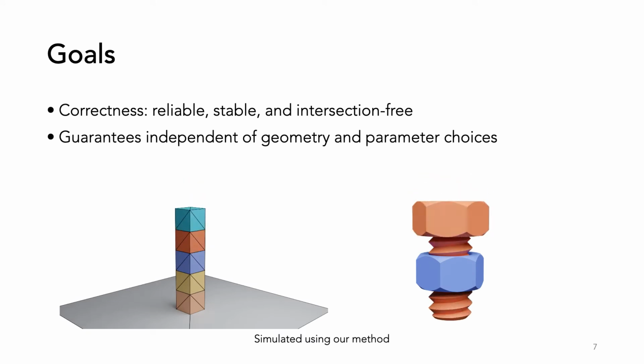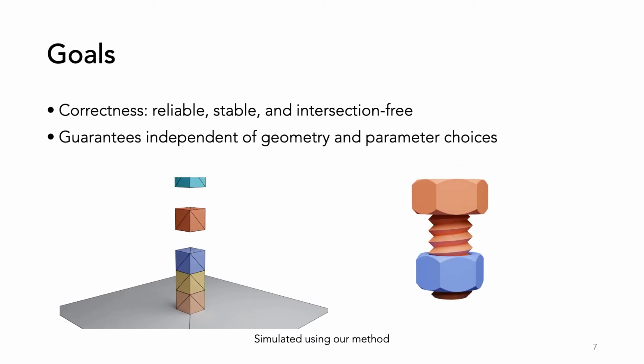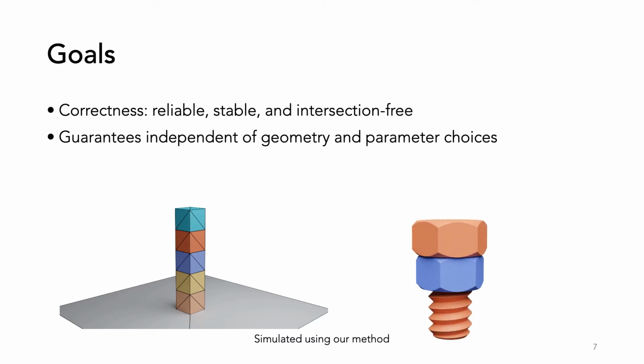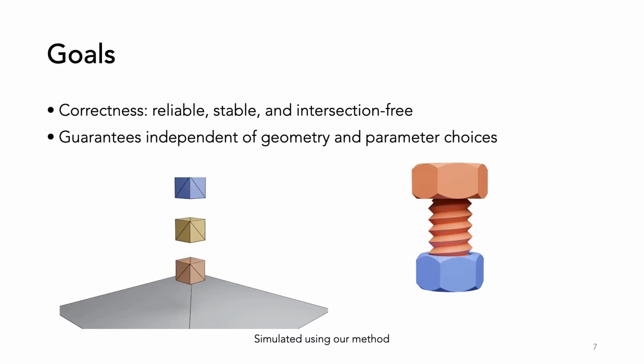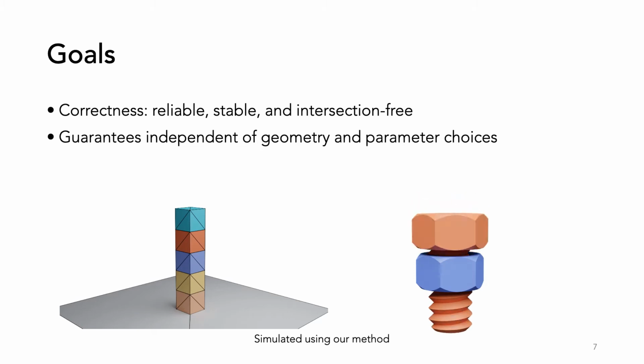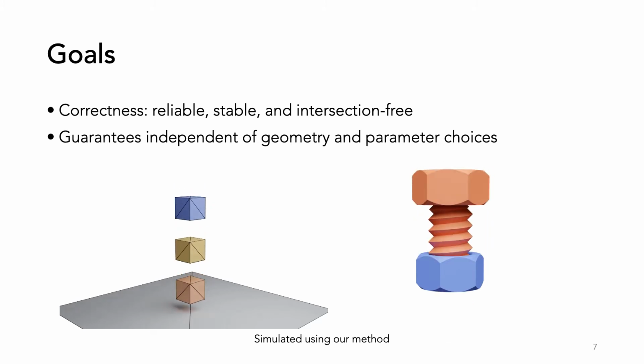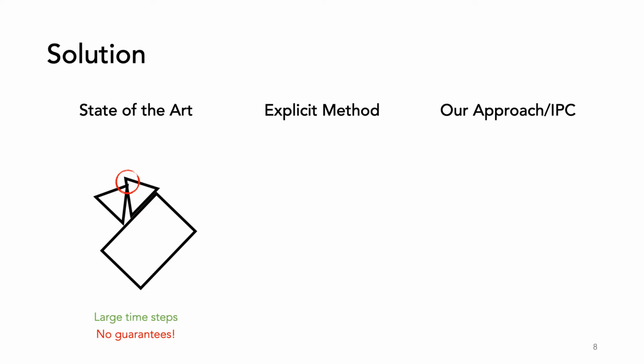Our goal is to address these problems by introducing a method for rigid bodies that is reliable, stable, and intersection-free at every step. Furthermore, these guarantees should be independent of the geometry or parameter choices. This comes at a computational cost, but our method is fully automatic and does not require parameter tuning. How can we achieve these goals?